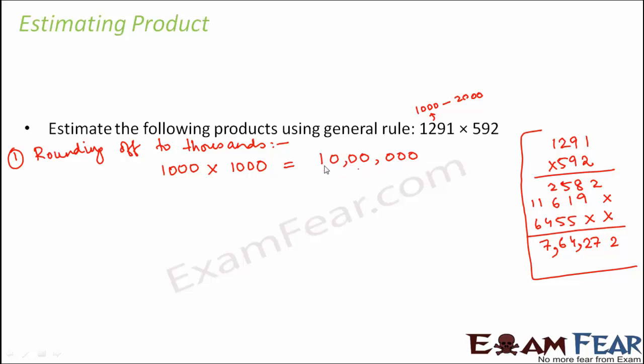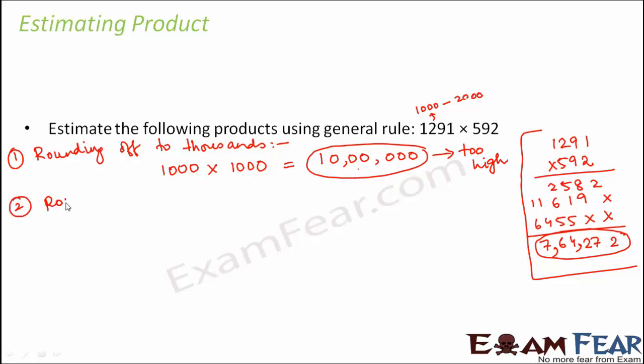That is basically 10 lakhs. And what is the accurate output? It was 7,64,000, but you are getting 10 lakhs, which is too high. So it is very less accurate. It is not accurate at all. Now let us try to round it off to hundreds. So rounding off to the nearest hundreds.